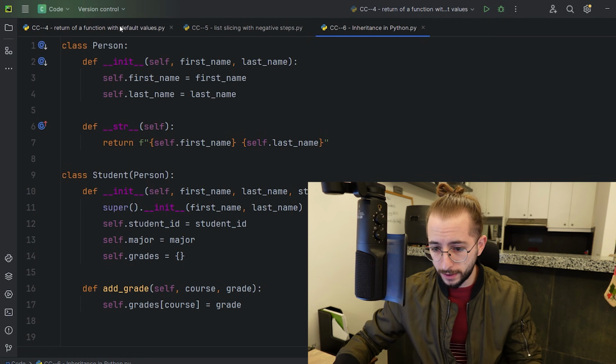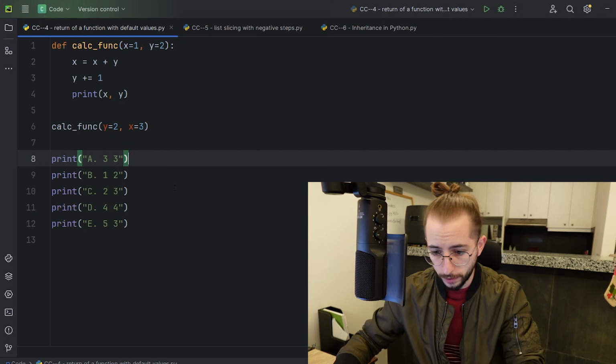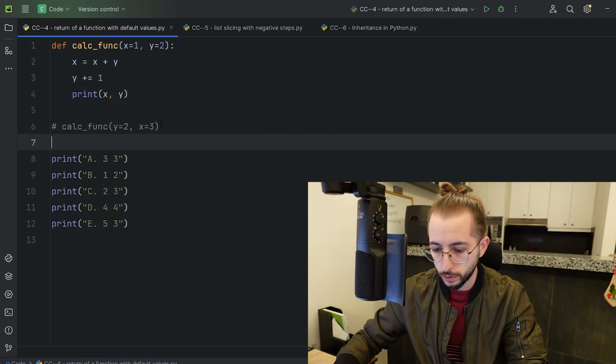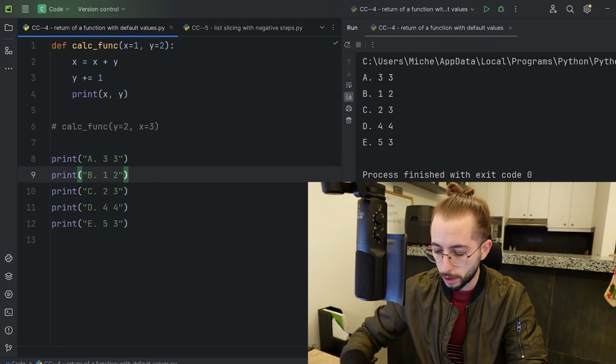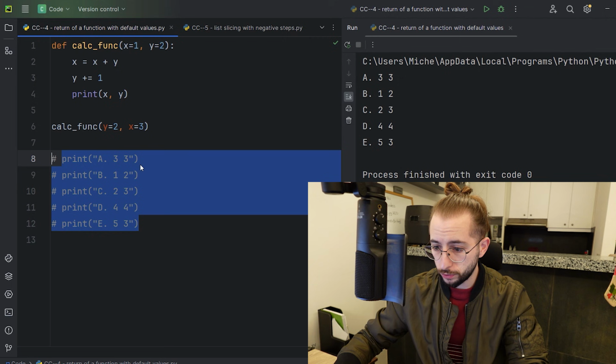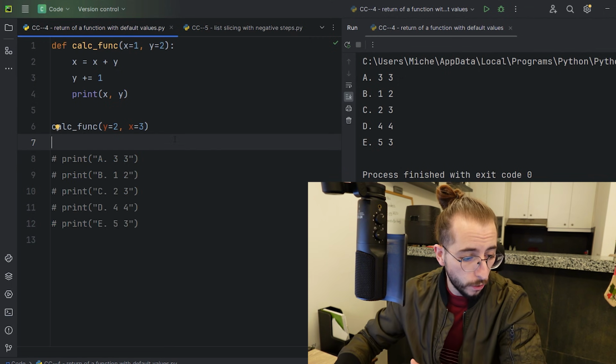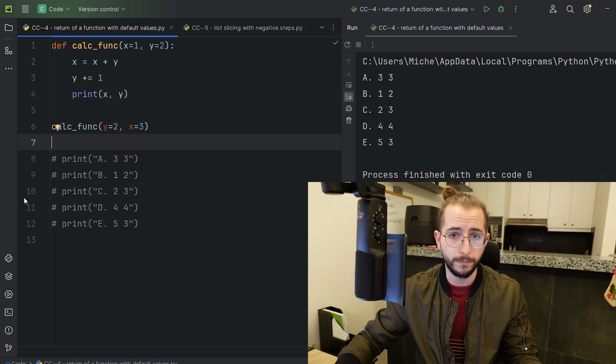All right, with that annoying guy out of the way, let's go ahead and get started. So first of all, what I'm going to do, just like I always do, I'm going to comment out the actual result just to print out the different options. So pause the video, take your time, check what happens, and get back to me and tell me what you find. All right, time's up because obviously you can pause at any time.